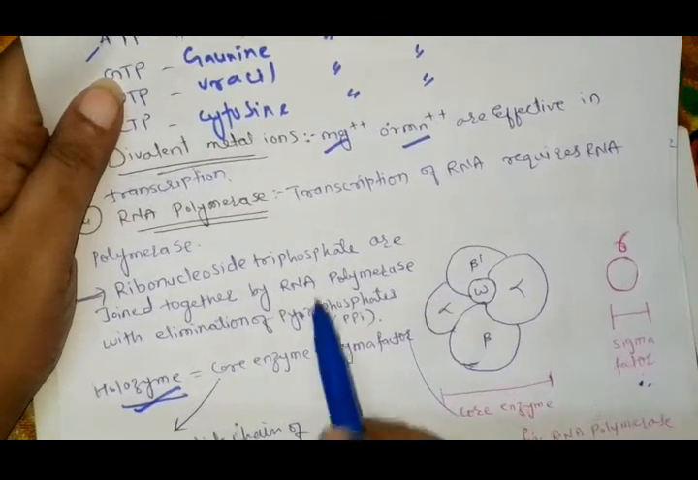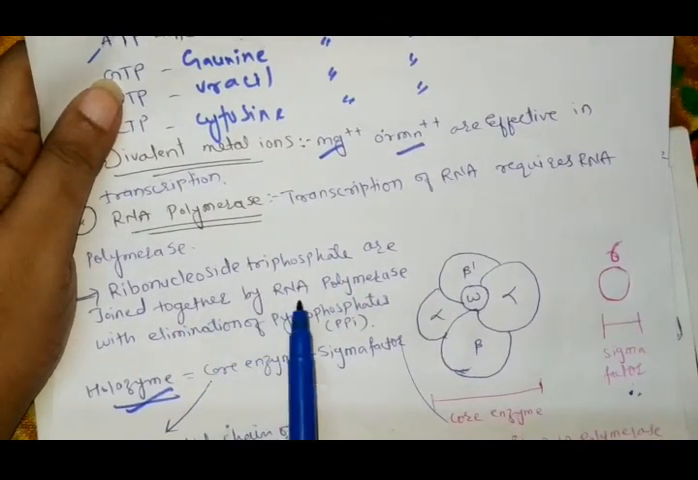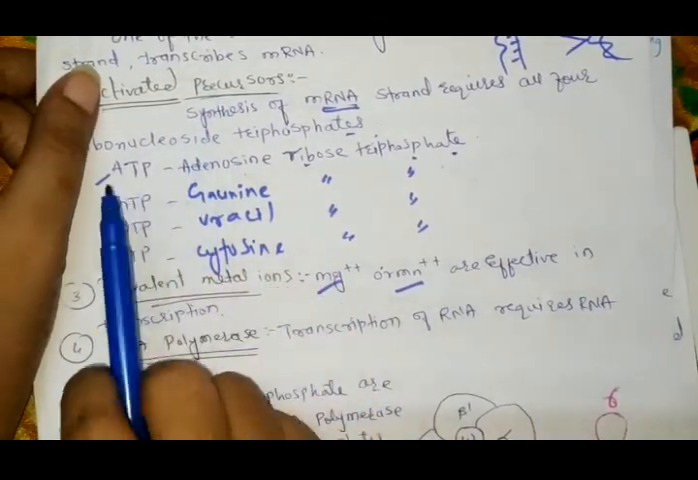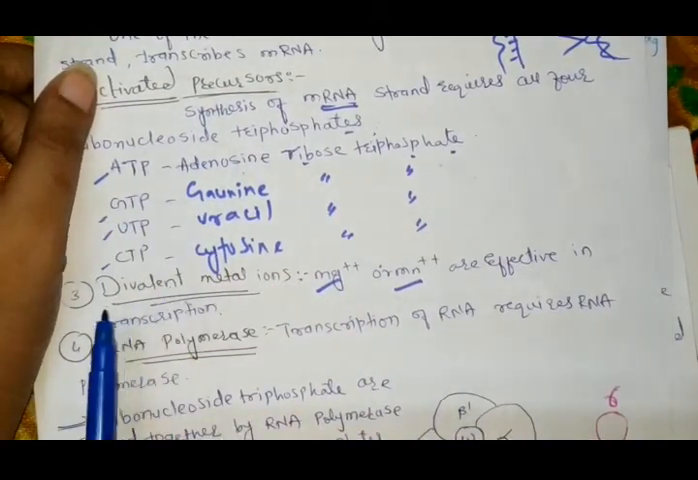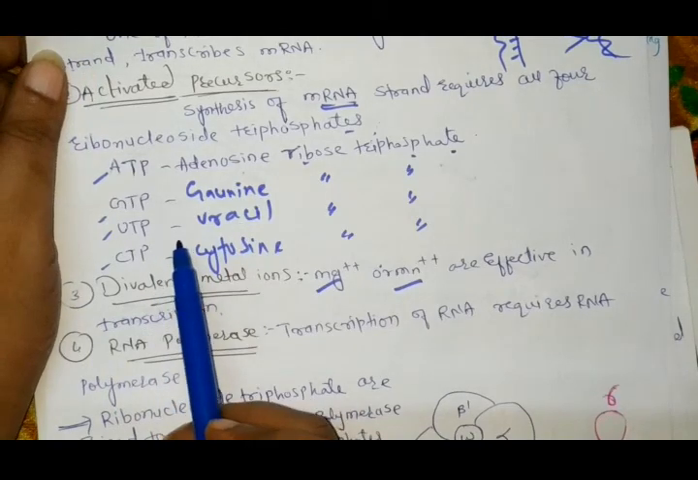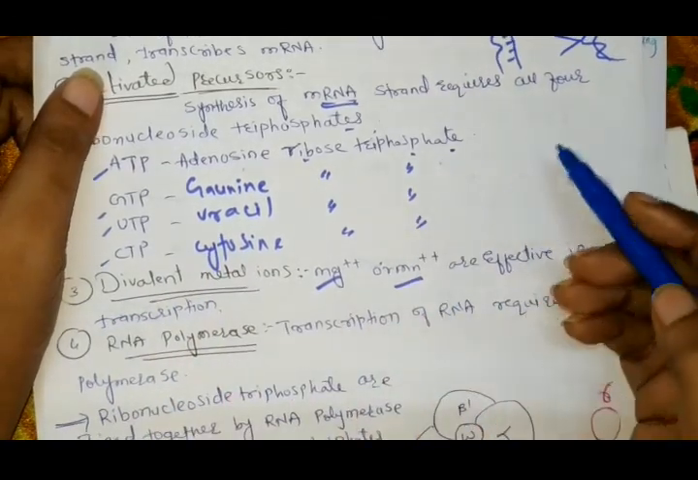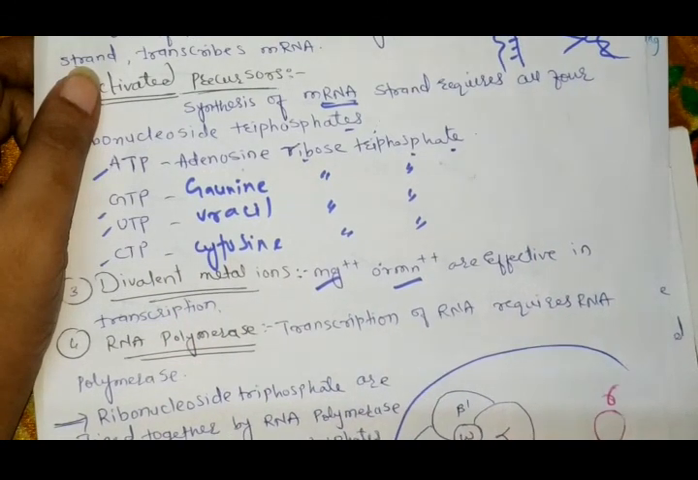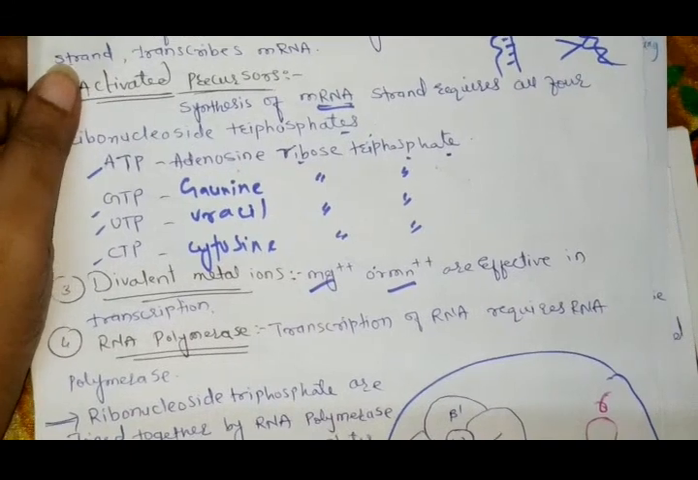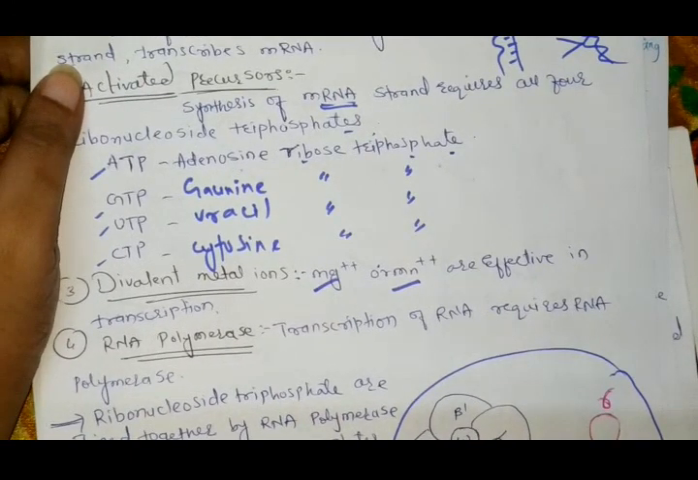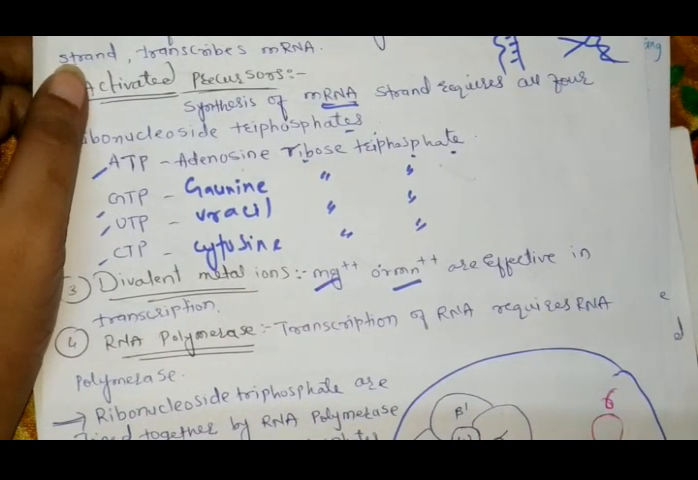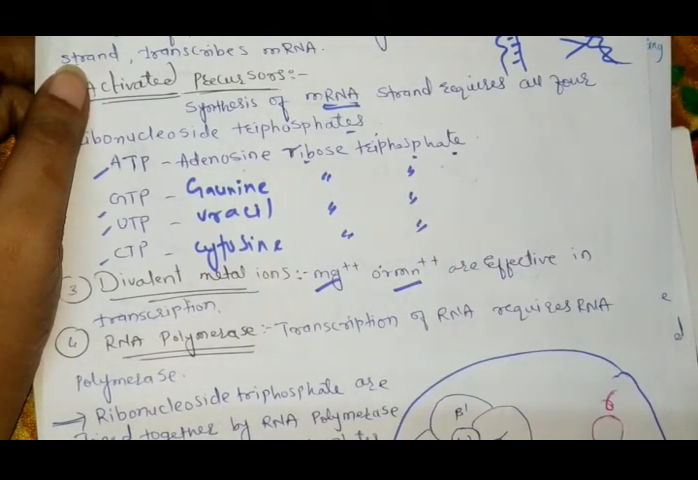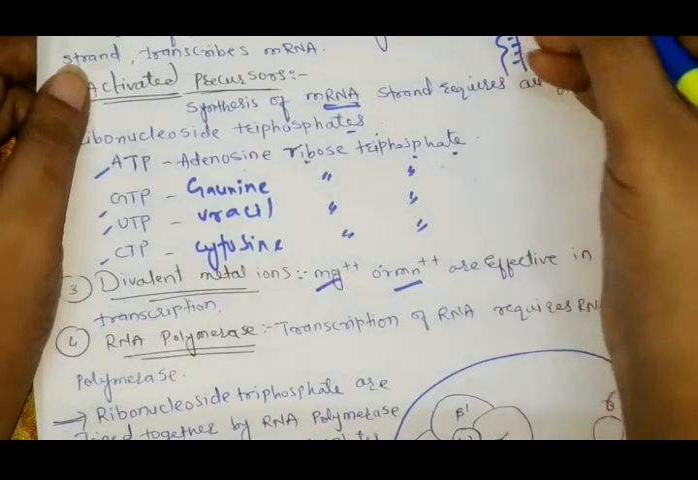These ribonucleoside triphosphates are joined together by RNA polymerase. They help in the formation of the transcript and get connected with the RNA polymerase, which helps in the elimination of the pyrophosphate group. When these both get connected, the pyrophosphate group is eliminated and the transcription gets started.